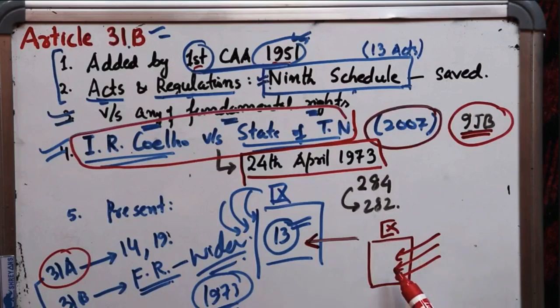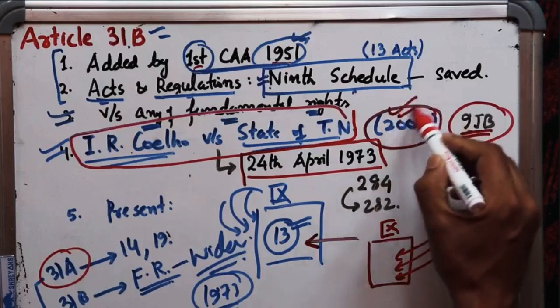Okay? When they were kept in the 9th schedule, a blanket ban was kept there for being challenged on the grounds of contravention with fundamental rights. So they were kept in the 9th schedule, and there was a blanket ban, I can say, on the judicial review of these acts. So they were permanently saved. But in the year 2007,